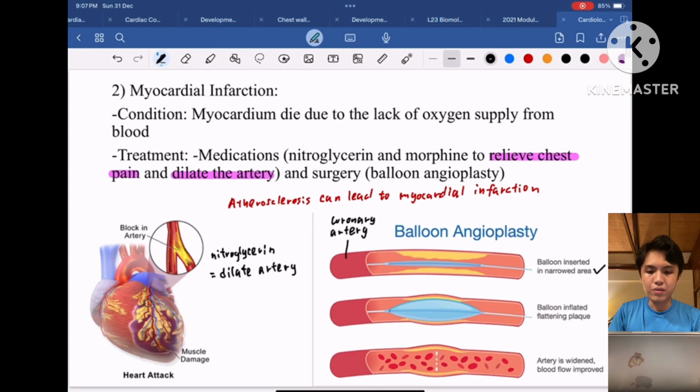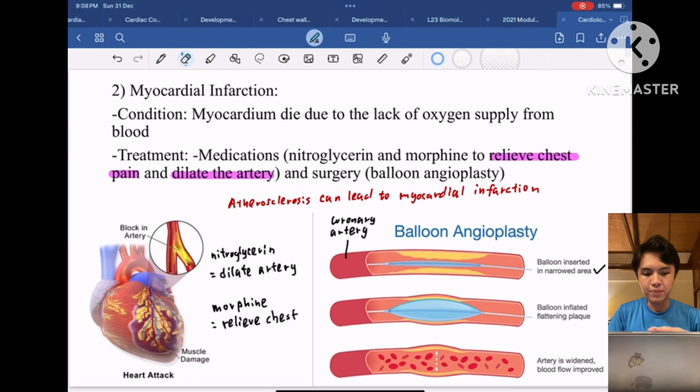Myocardial infarction treatment through balloon angioplasty is done by inserting a balloon in the narrowed area of the artery, or the coronary artery more specifically, and the balloon will be inflated. This will flatten the plaque, and what will happen? The artery will be widened and the blood flow is improved.